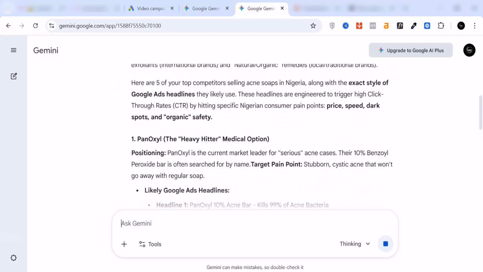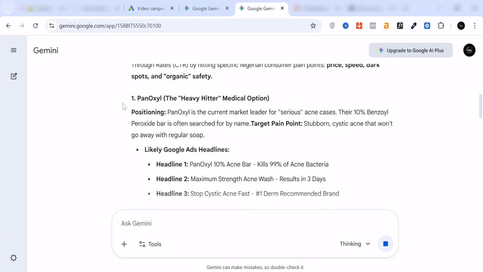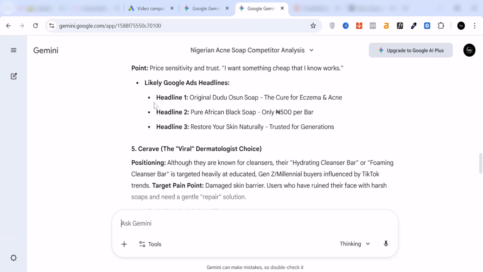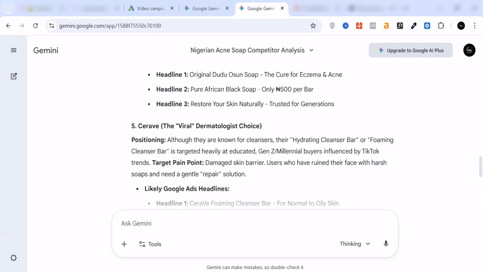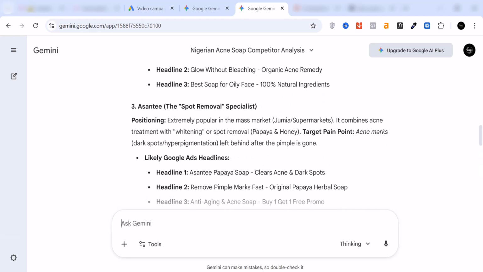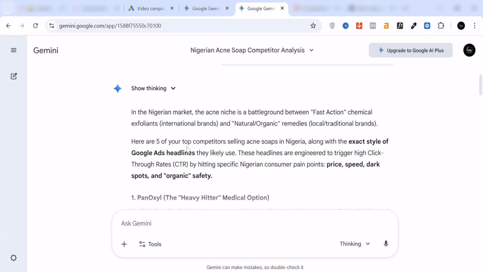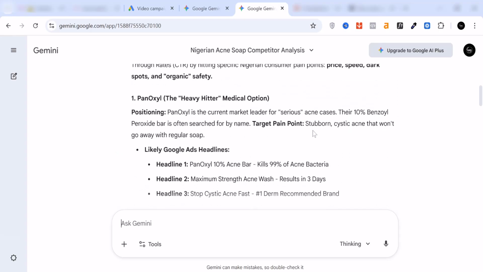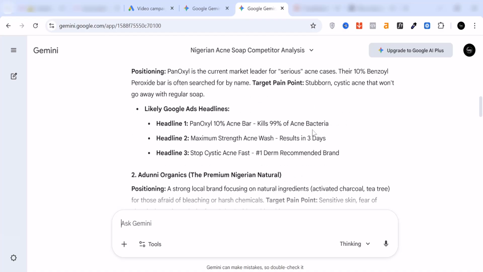For instance, you can see these are the top 5. All right. So you can also go and do your own manual check to see if this list is correct. But as you can see, it also gives us what we are actually looking for. So this is the first prompt that we want. We want to operate from a position of knowledge, expertise. So we want to use what is already working, and we've gotten 5. As you can see, these headlines, these are not the kind of headlines that you would ordinarily write on your own.